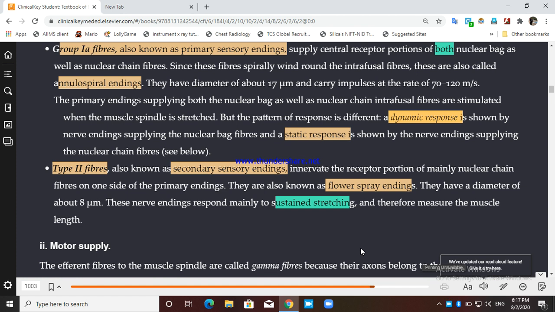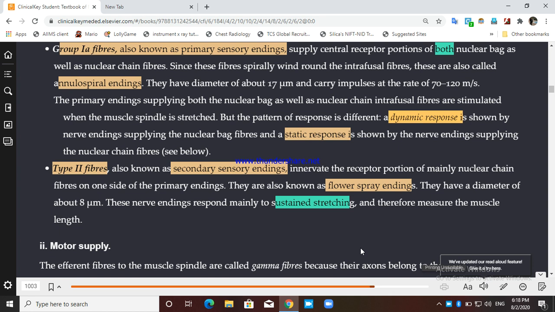So this type 2 fiber responds mainly to the sustained stretching, because dynamic stretching does not have a final length, as it can decrease or increase. But when there is sustained stretching, it does have a final length. So the type 2 fiber actually measures the muscle length, right? This is group 1A fiber and this is type 2 fiber.